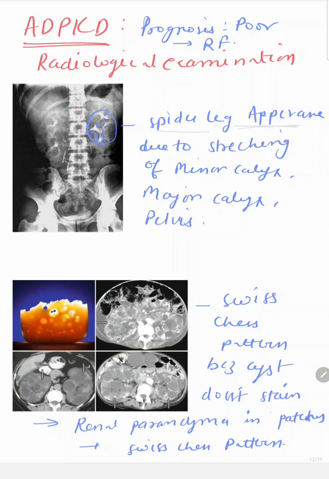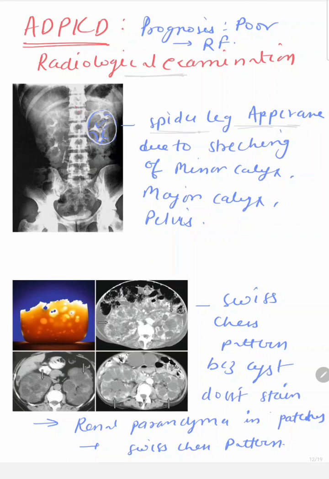What is this spider leg appearance? In the radiological examination we inject a dye, and then that dye comes into the kidney and gives the kidney this kind of appearance. These are the renal papilla, minor calyx and major calyx, the white thread-like structures.